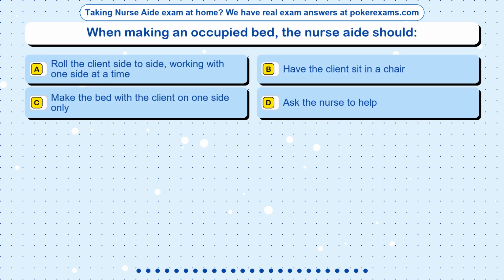Question 22. When making an occupied bed, the nurse aide should: Option A, roll the client side to side, working with one side at a time. Option B, have the client sit in a chair. Option C, make the bed with the client on one side only. Option D, ask the nurse to help.